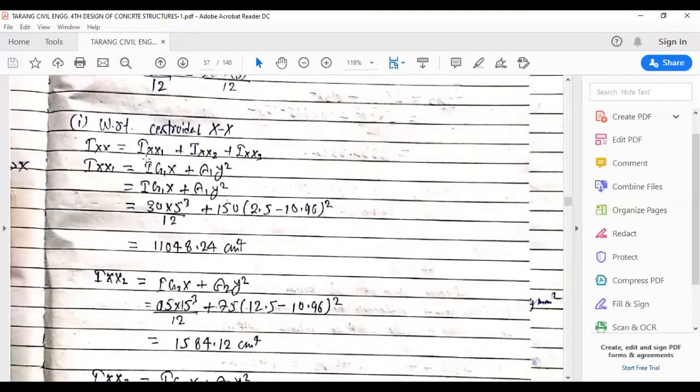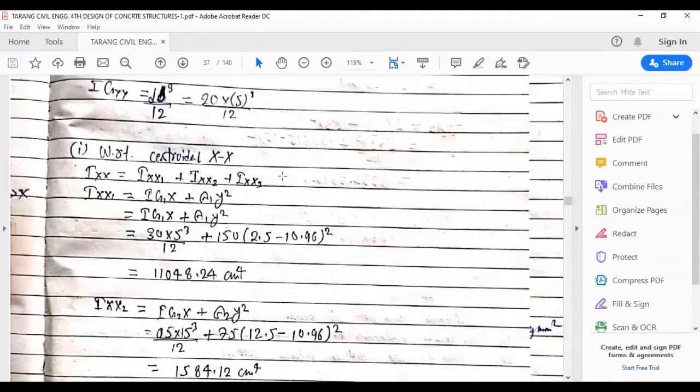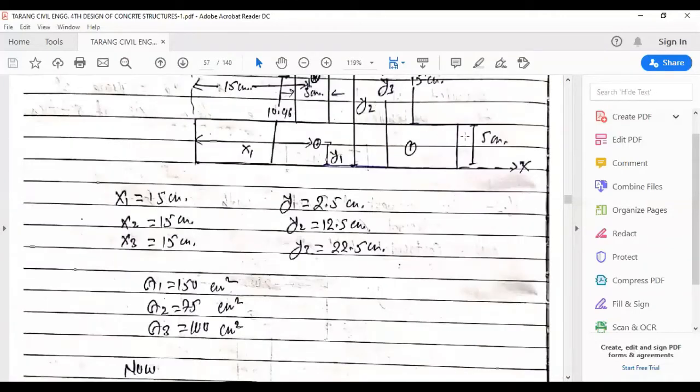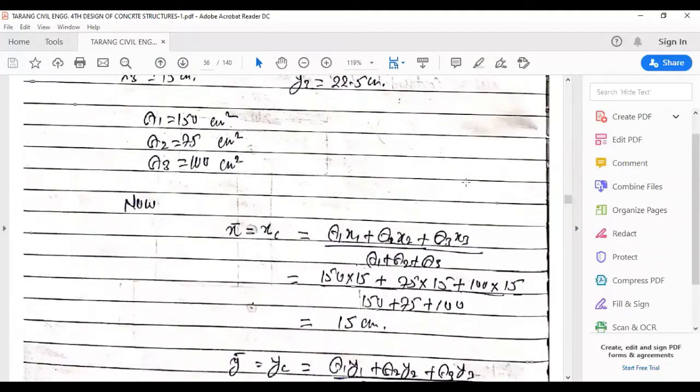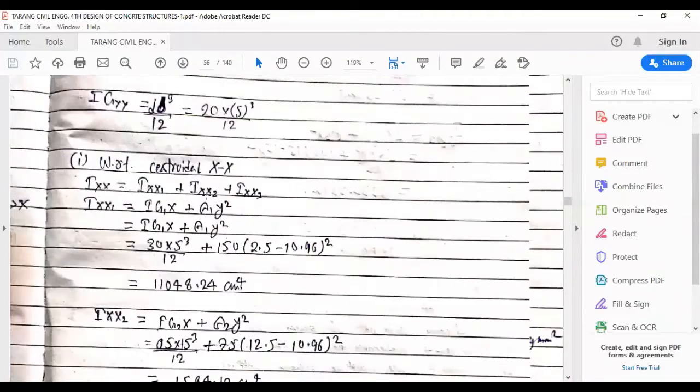Ixx1 will be given by the formula Ig1x plus a1 y square. We know the value of Ig1x is bd cube upon 12. Here this is b and this is d, so it automatically comes out to be 30 into 5 cube upon 12, plus a1, whose value we know, and y, which is y1 minus y bar.